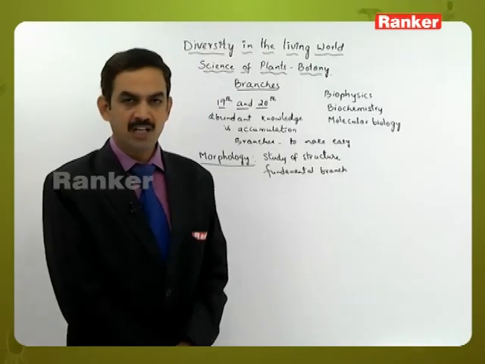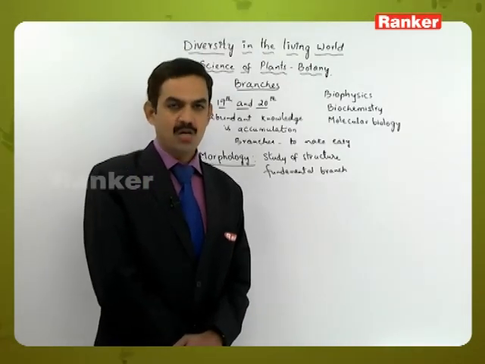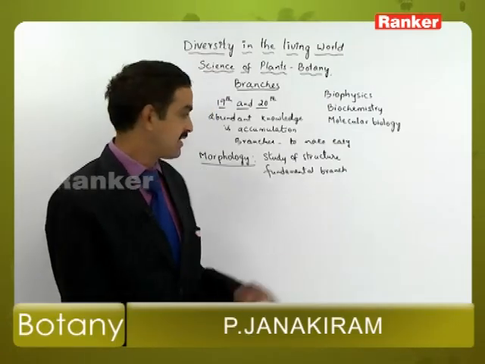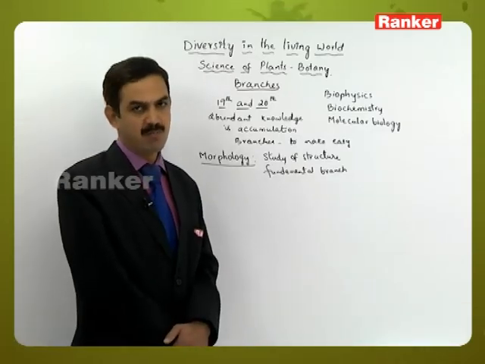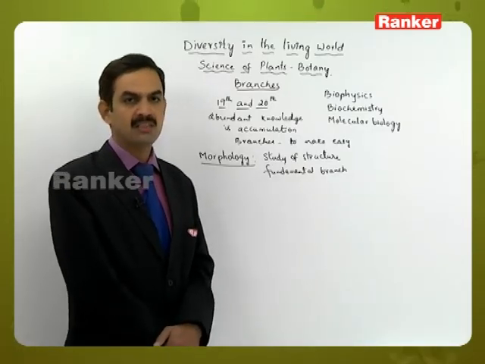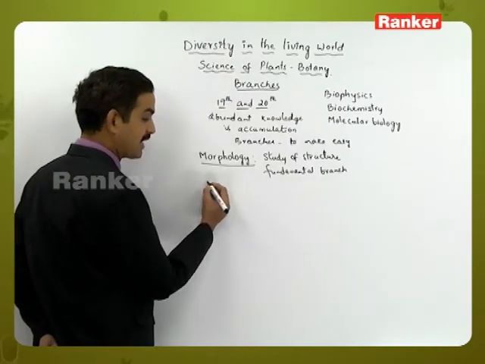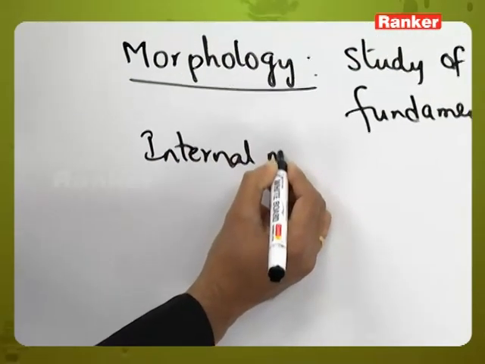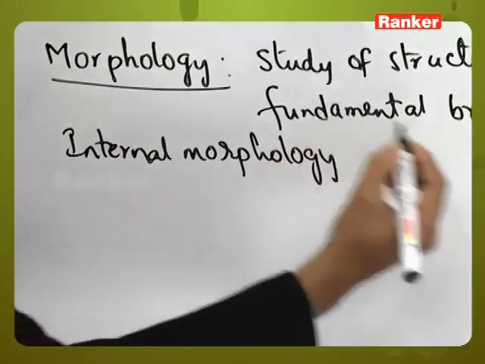Why? Because without knowing the structure of the plants, we can't correlate or know about the other aspects related to plant sciences. That's why we consider it the fundamental branch which has helped in the development of plant sciences in the course of time. Morphology was divided into two parts. One is called internal morphology and the other is called external morphology.